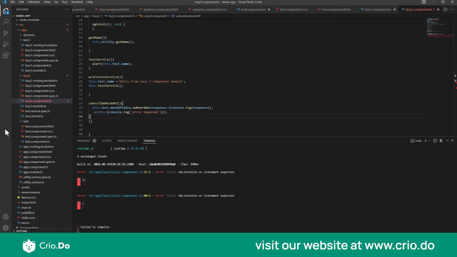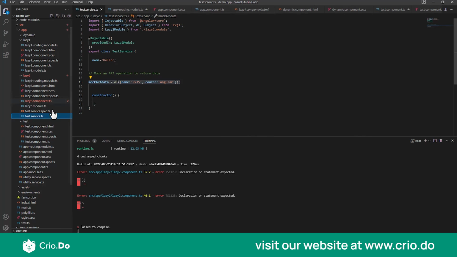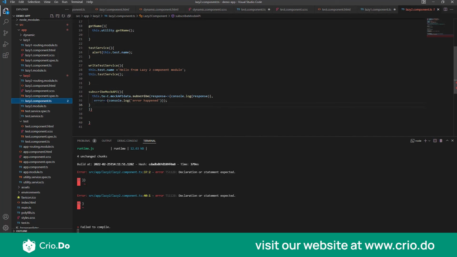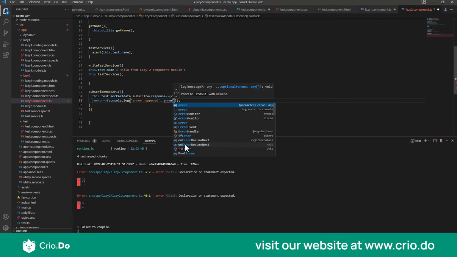So let me make sure you understood what we have done so far. In our test service, we have created an observable. How to create an observable? One way of doing it is by using the of operator, and whatever we pass inside the of operator is nothing but the response you receive. And later in my lazy2 component, I have subscribed to that mock API data in my test service, and after that I receive two handles. One is the response and one is the error. In the response, I just console log the response, and if I get an error, I'm just saying error happened. Maybe I'll also print that error as well.